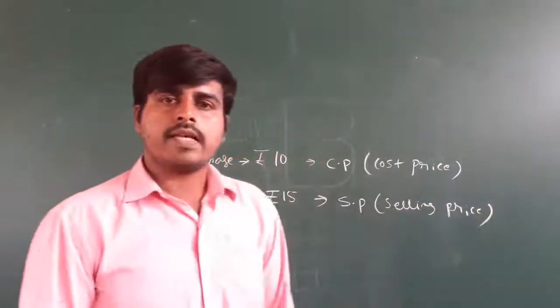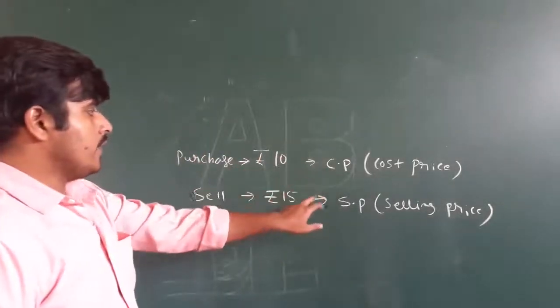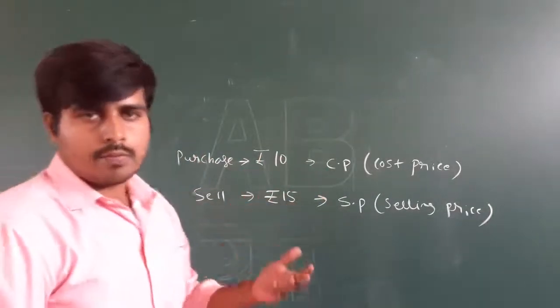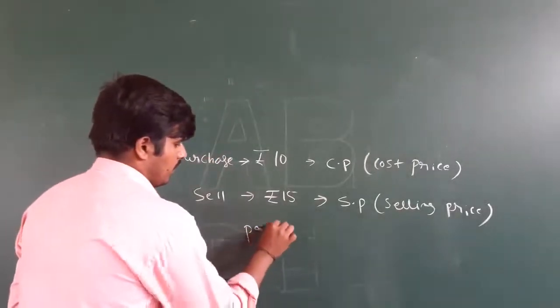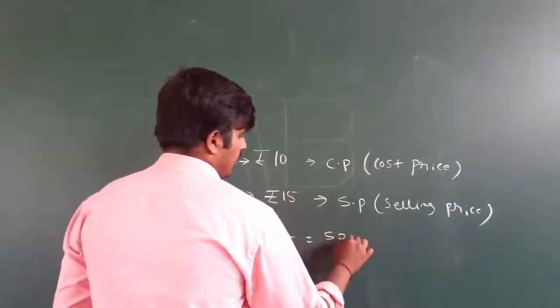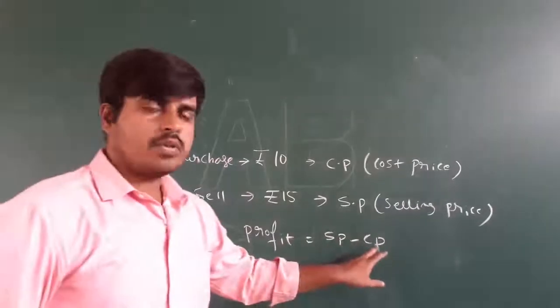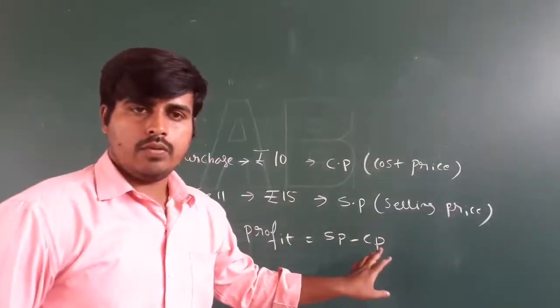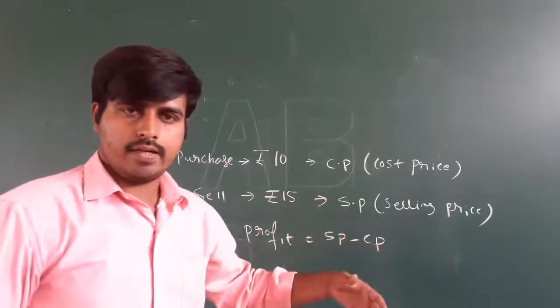If SP is higher than the CP, for what you purchased, if you sell it for a much higher price, then it is a profit. Therefore, profit is equal to SP minus CP, because SP is higher. From higher you have to subtract the lower value. Profit means SP minus CP. The selling price is higher.